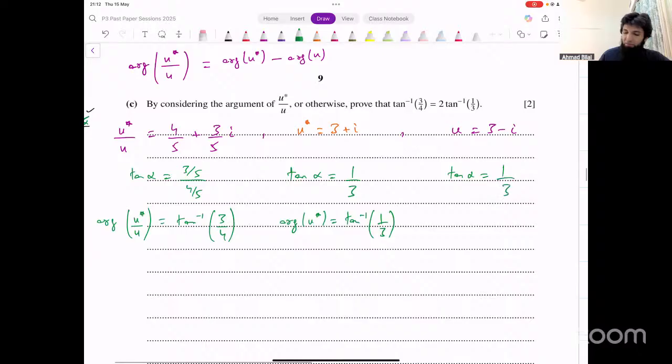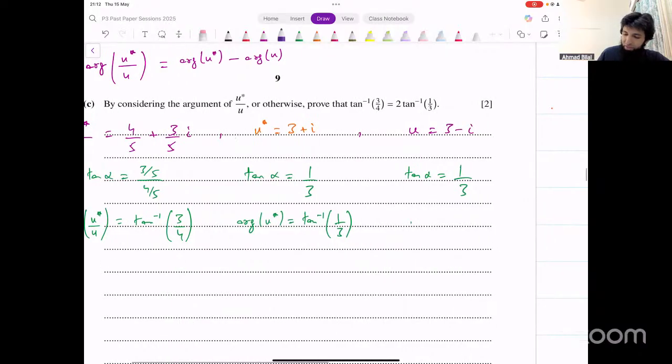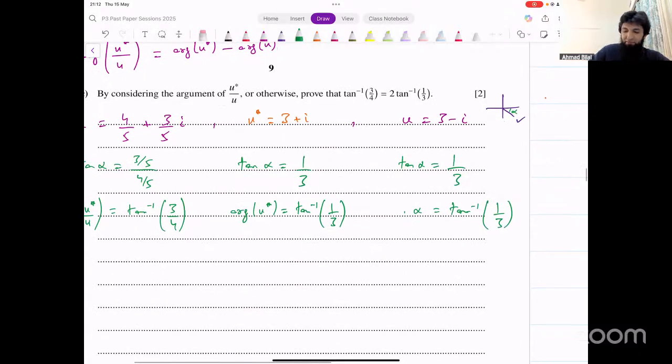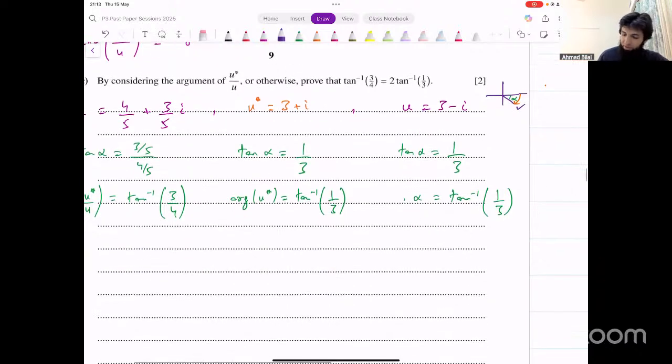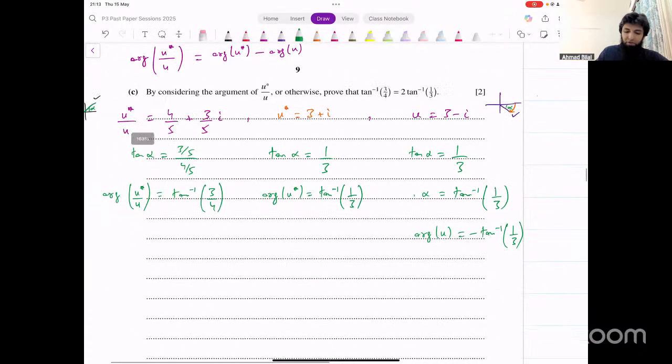Tan alpha equals 1/3. Now in this case, this is not the first quadrant. 3 minus iota. So right and down, that's the fourth quadrant here. We can find the basic angle. First of all, the basic angle is tan inverse of 1/3. But now since this is in the fourth quadrant, we have to go like this in the negative direction. So what's the angle going to be then? What's the argument going to be then? We'll say the argument here in this case for u is minus tan inverse of 1/3. That's negative. Okay, so we've got these arguments.